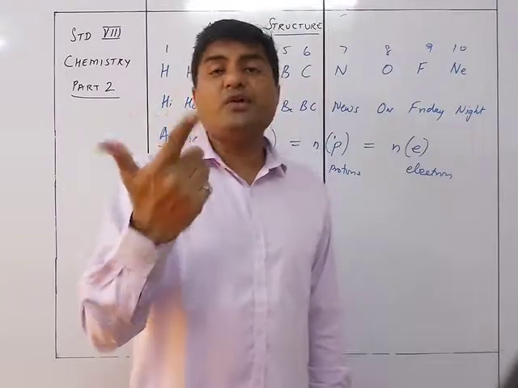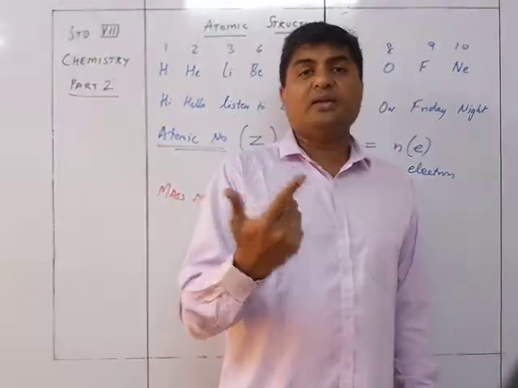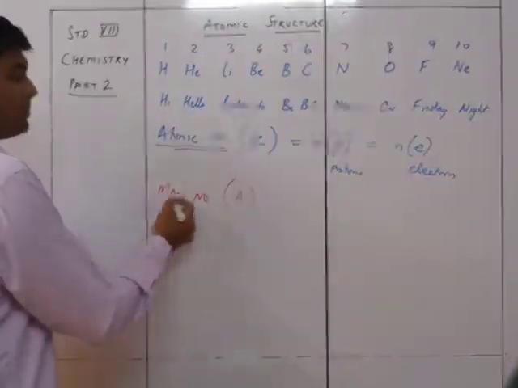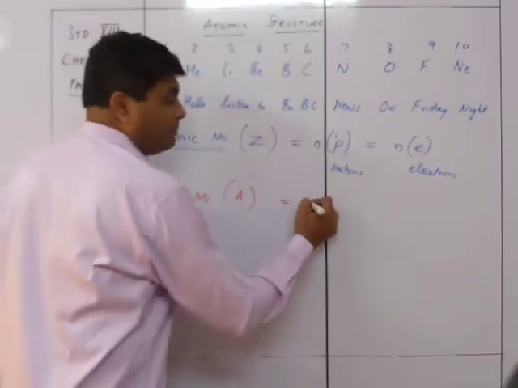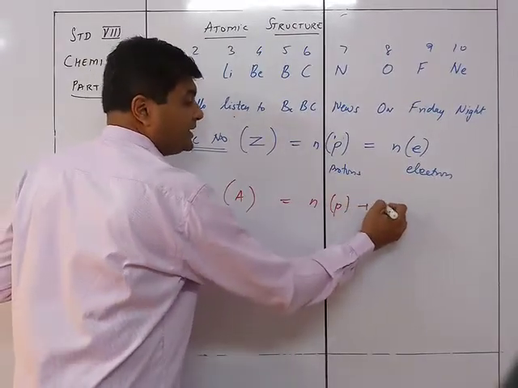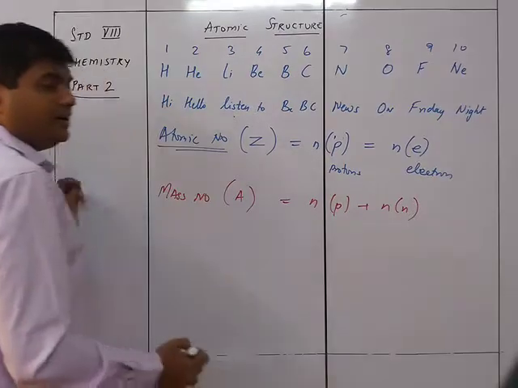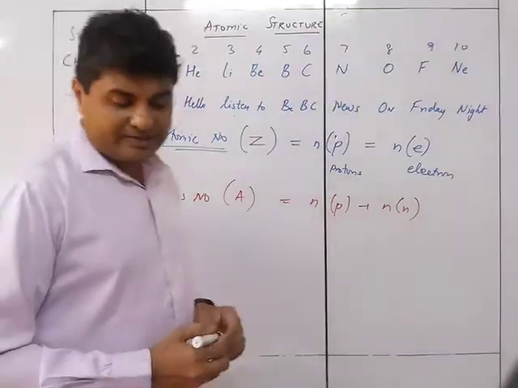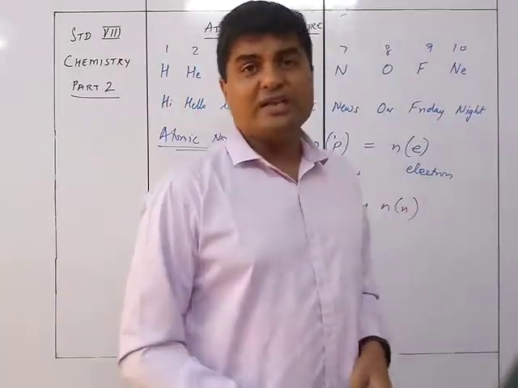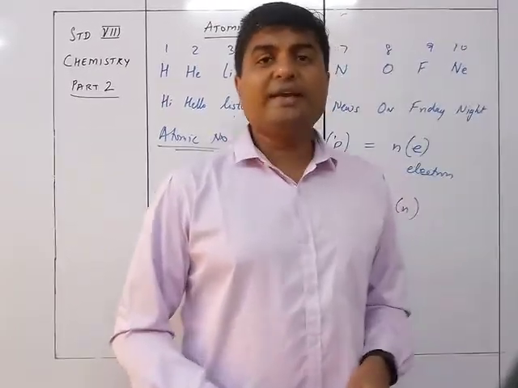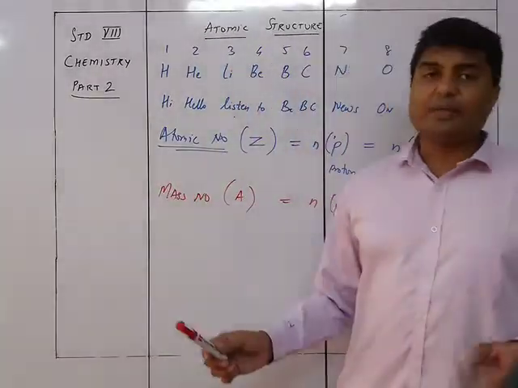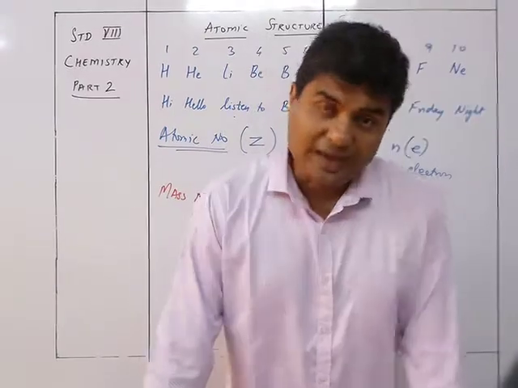So protons and neutrons give the total mass of the element. That's why atomic mass is nothing but the number of protons plus the number of neutrons present in it. Okay? The sum of protons and neutrons is the atomic mass of that particular atom.